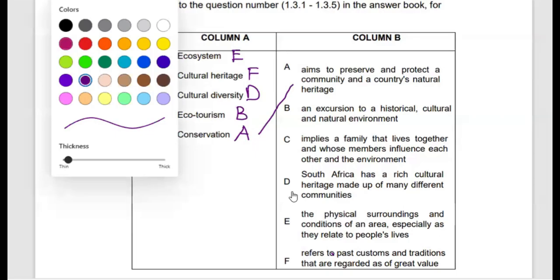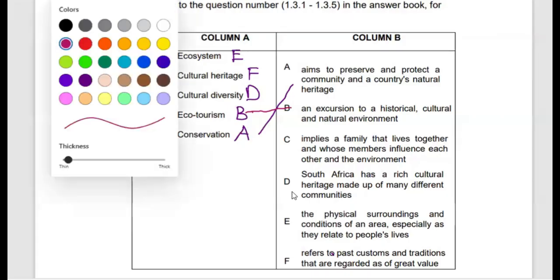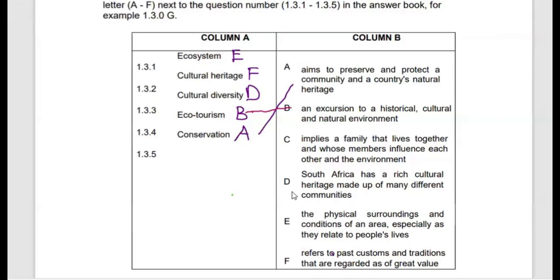Then ecotourism will be linked by the letter B. Then cultural diversity will be the letter D. Then if you look at cultural heritage, it refers to the past traditions.